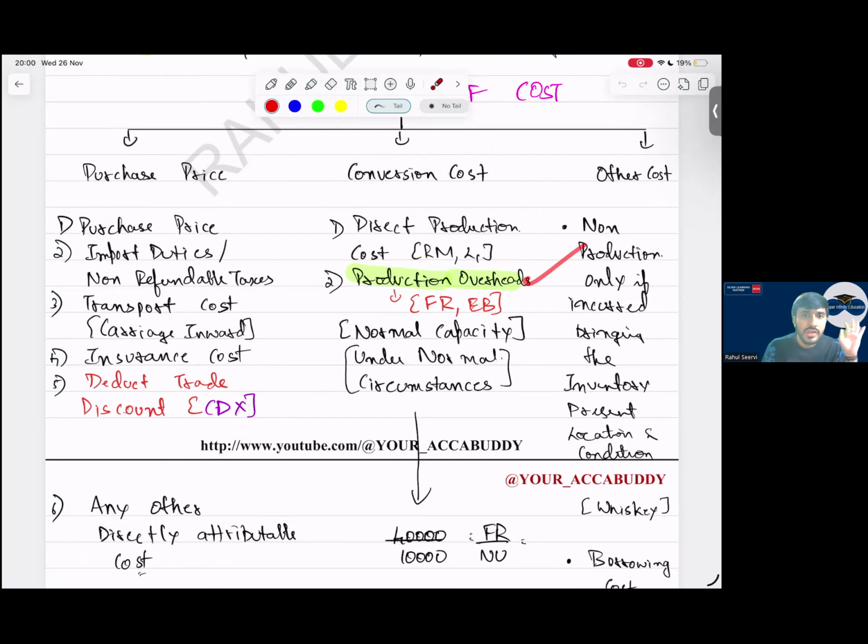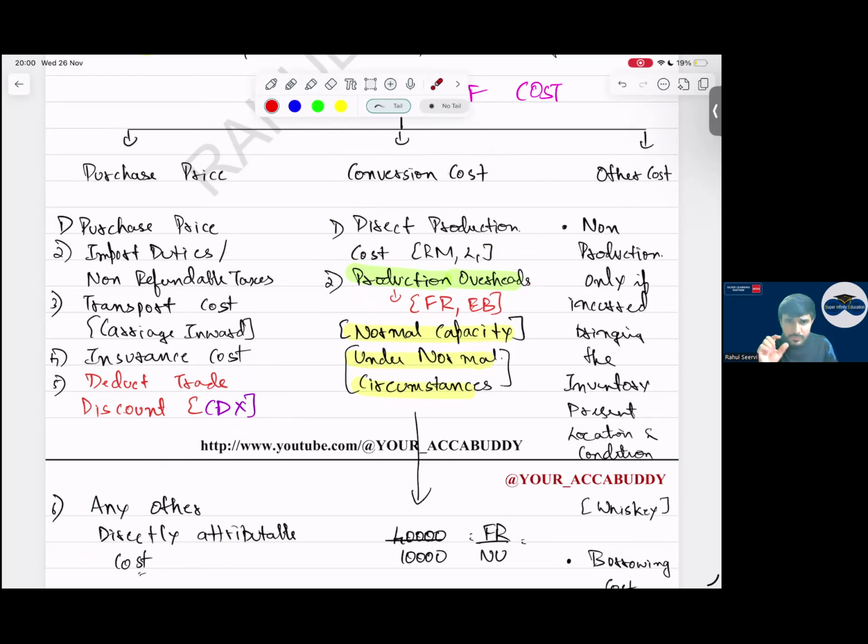Sir, when coming to production overheads, like factory rent and electricity expenses, how will we allocate them? We are manufacturing how many units? On that basis? But what is the normal thing? On normal capacity, under normal circumstances. As per normal circumstances, what is the normal capacity?